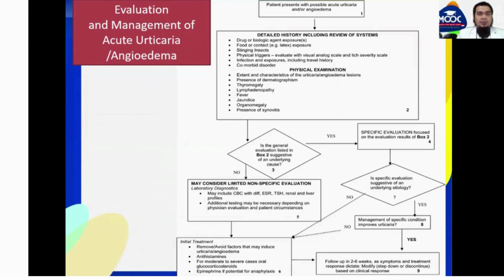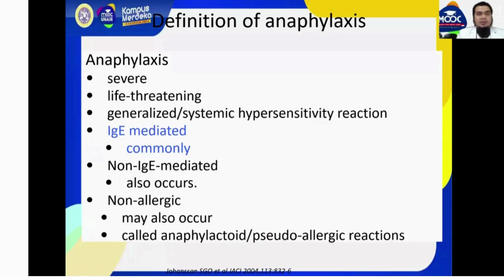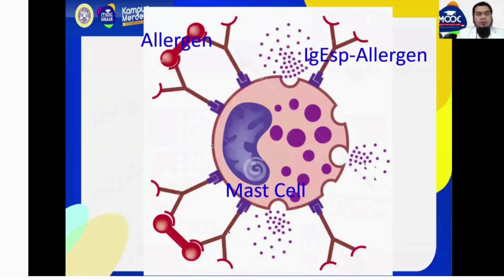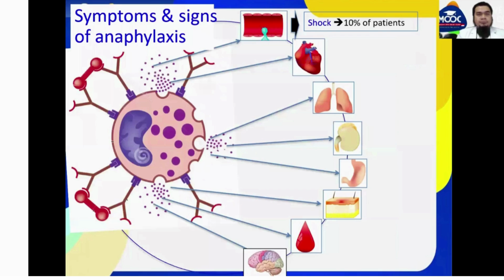This is the pathway. Anaphylaxis is defined as a severe, life-threatening, generalized systemic hypersensitivity reaction, usually IgE-mediated. It could also be non-IgE-mediated, and non-allergic reactions may also occur, called anaphylactoid or pseudoallergic reactions. The pathophysiology is the same: degranulation of mast cells caused by the allergen binding to the IgE receptor.